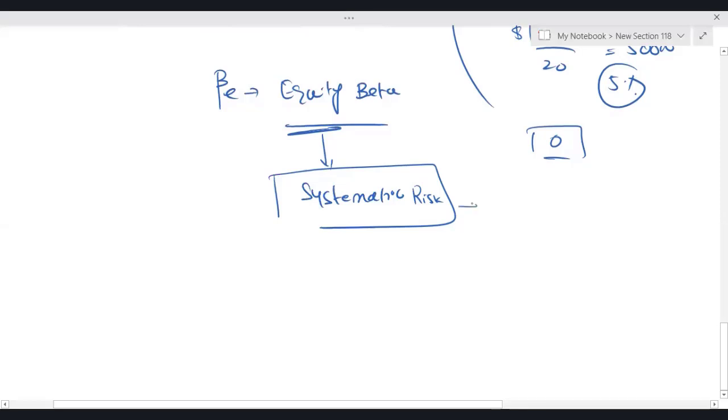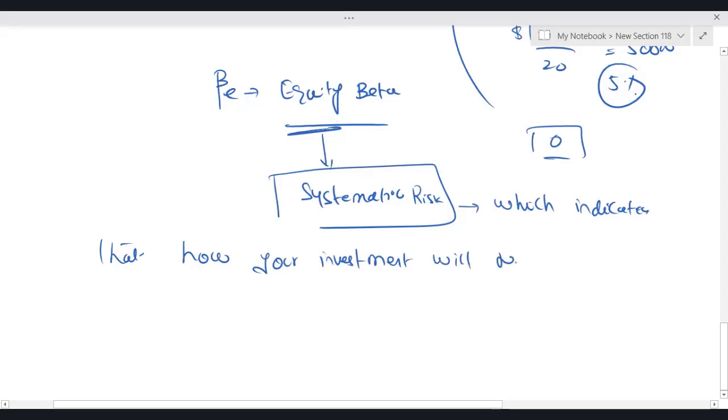It is a measure of systematic risk which indicates how your investment will respond to the changes in a stock index.